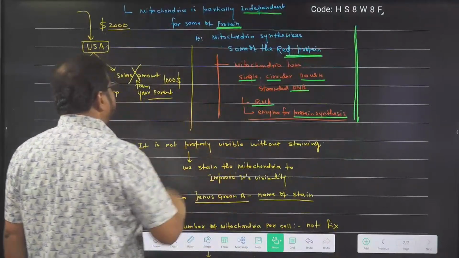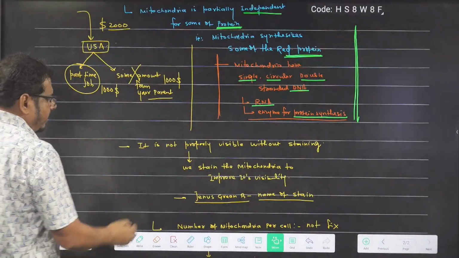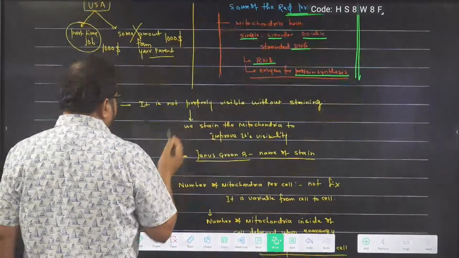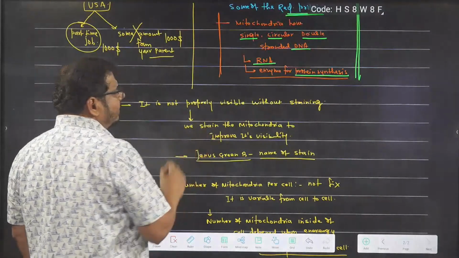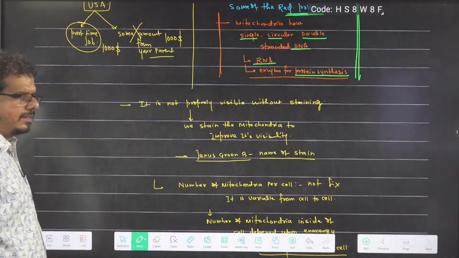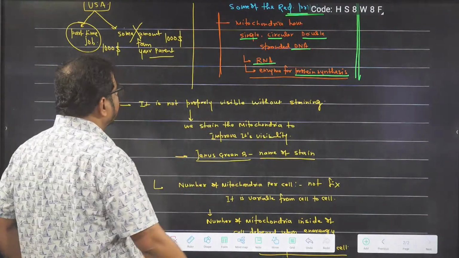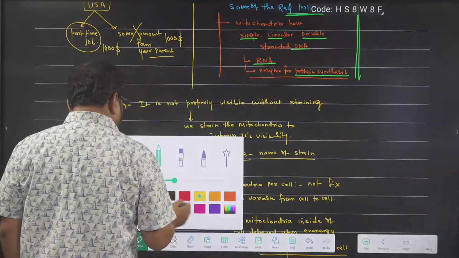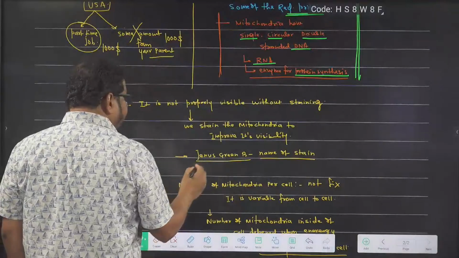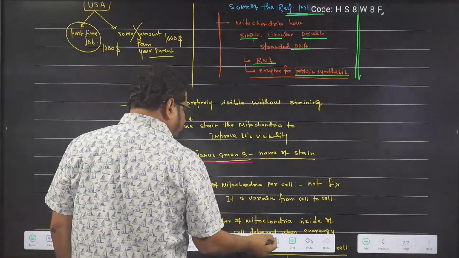It is partially dependent on the cell. But it doesn't have an independent existence. Now I wrote about the problem when you visualize the mitochondria without staining. You can't observe it well. So before studying the mitochondria, we color it with a stain dye called Janus green B.